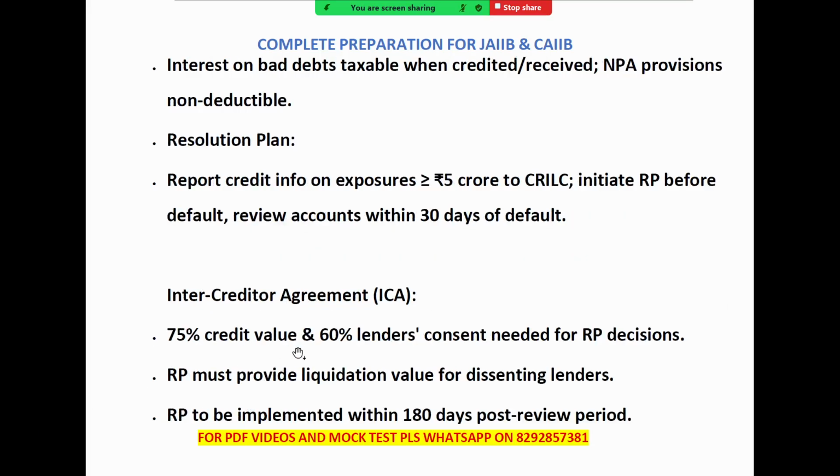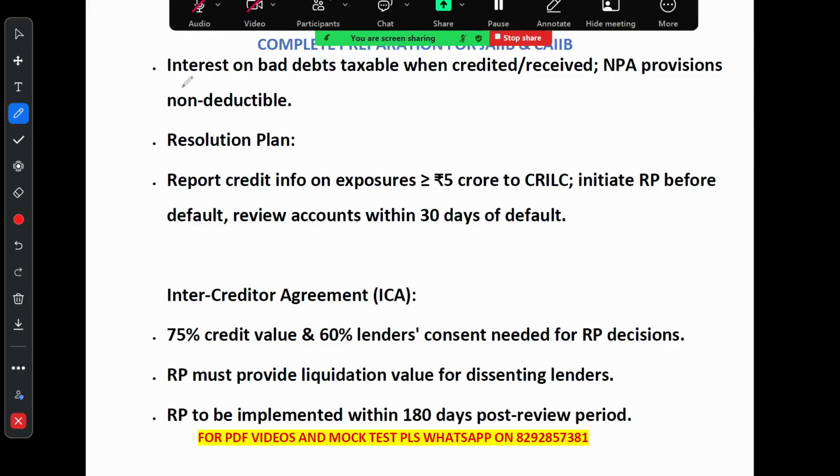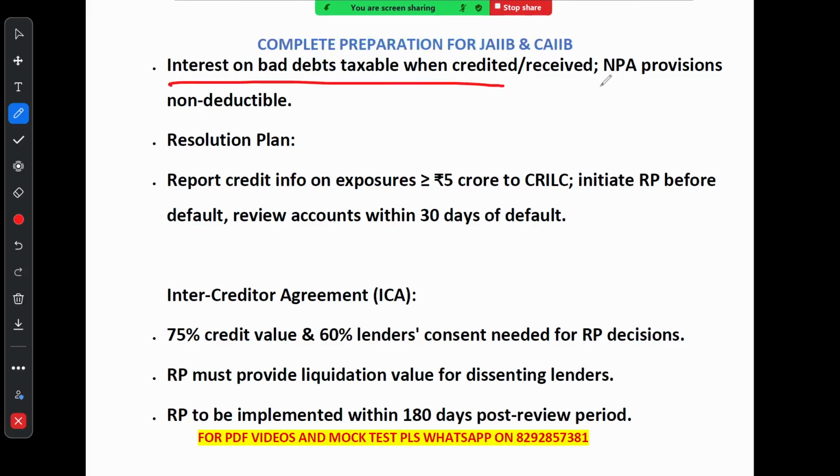Now, write-off of NPA, let's talk about it. So let's dive into write-off of NPA and the process for resolution plan. When a bank writes off a bad loan, any interest earned on the loan is taxable when the bank receives it. But the provisions set aside for this bad loan are non-tax deductible. Remember it: interest on the bad loan is taxable, while the NPA provisioning is non-deductible.